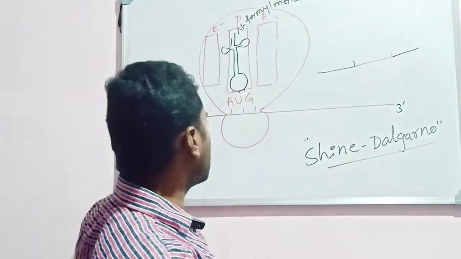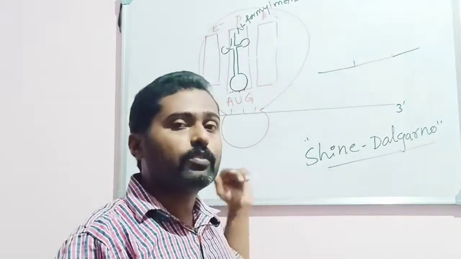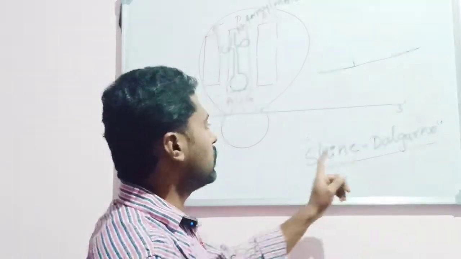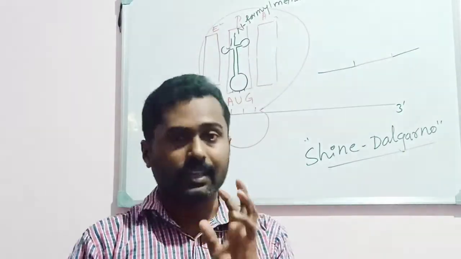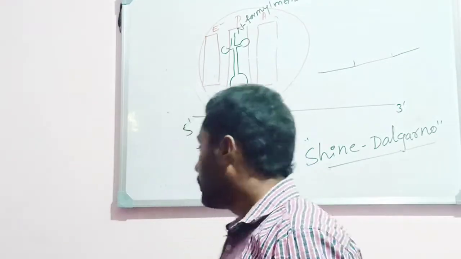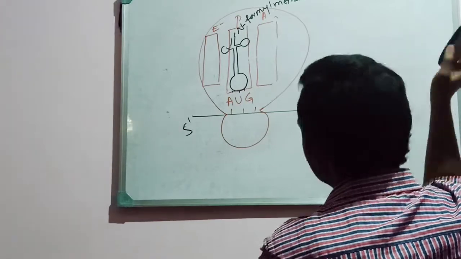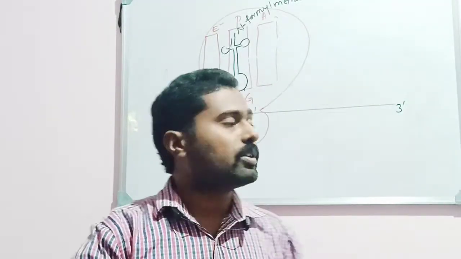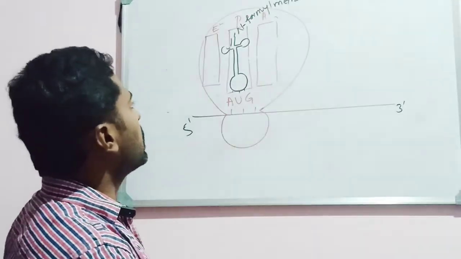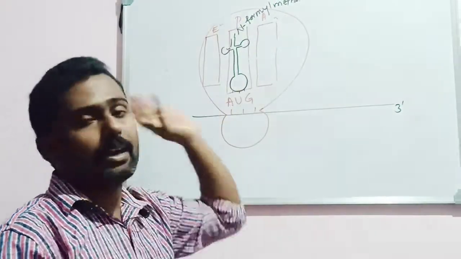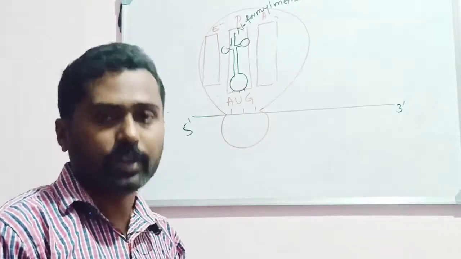Not at the 5' end, but in the case of eukaryotes, it binds first at the 5' end. But in prokaryotes it binds at the Shine-Dalgarno regions on the mRNA. Then this is what is called the initiation process. The two ribosomal subunits bind together, and the first tRNA enters the P site, carrying the first amino acid, that is methionine.